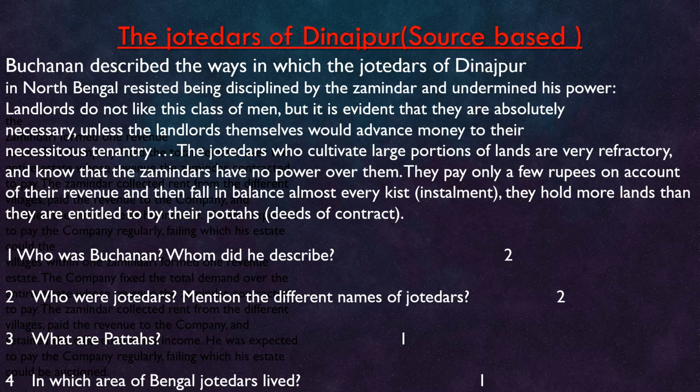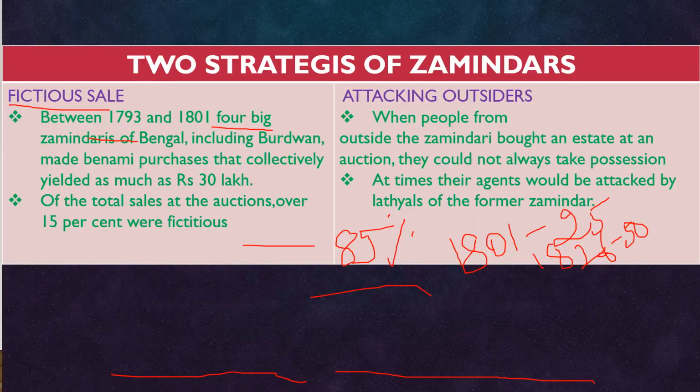Who was Buchanan? Whom did he describe? You can answer it afterwards. Who were Jotedars? Mention the different names of Jotedars. What are pattas? In which area of Bengal did Jotedars live? All these four questions you have to do in your homework copy under source-based questions.